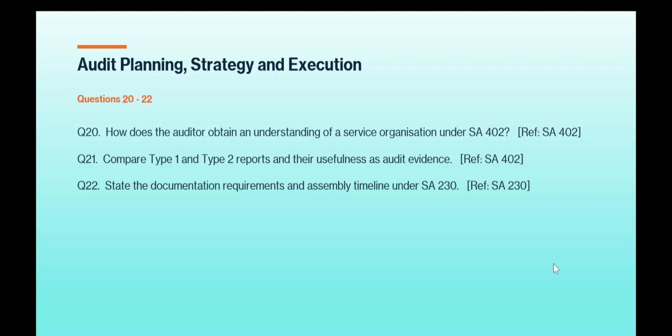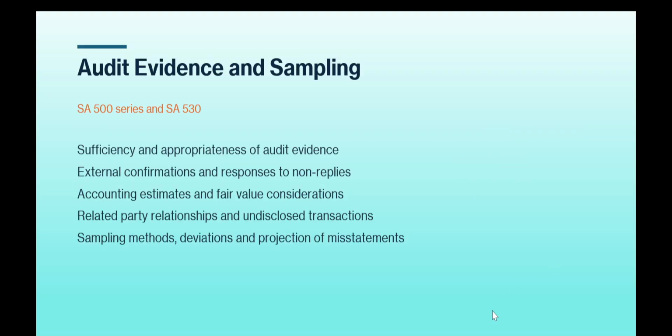Okay. Next, we go to the audit evidence and sampling chapter, which has SA 500 series and SA 530. Okay, sufficiency and appropriateness of audit evidence, external confirmations and responses to non-replies, accounting estimates and fair value considerations, related party relationships and undisclosed transactions, sampling methods, deviations and projections of misstatement. Okay, these are the coverage under this chapter. Okay, and let's see now what are the questions which are likely to be completed before the examinations.